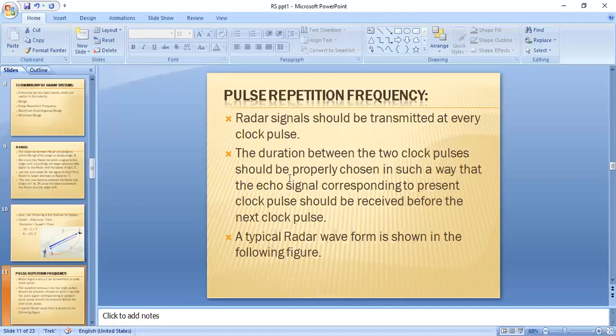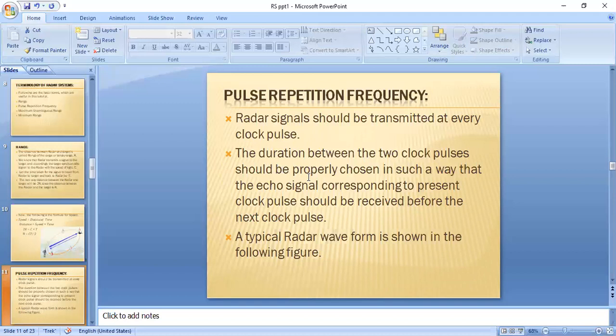The duration between the two clock pulses should be properly chosen in such a way that the echo signal corresponding to the present clock pulse is received before the next clock pulse. That means before sending the next clock pulse, we should receive the echo signal of the first clock pulse.